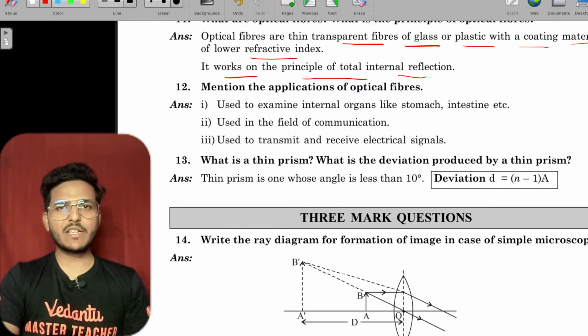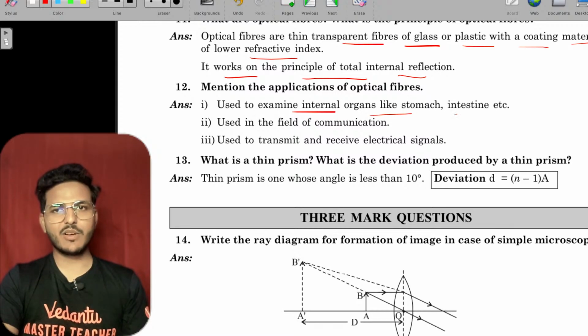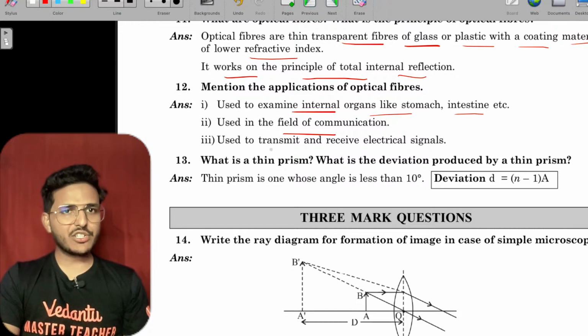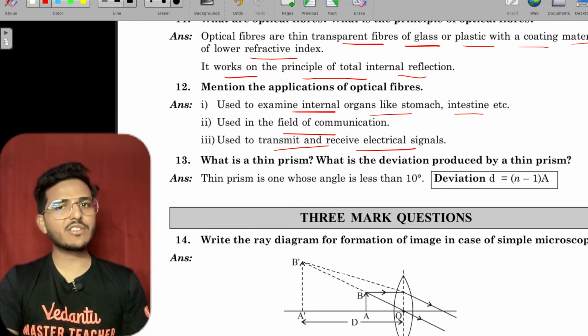Now, mention applications of optical fibers. Examine organs like stomach, intestine, etc. Field communication: transmit and receive the electrical signals. Okay.